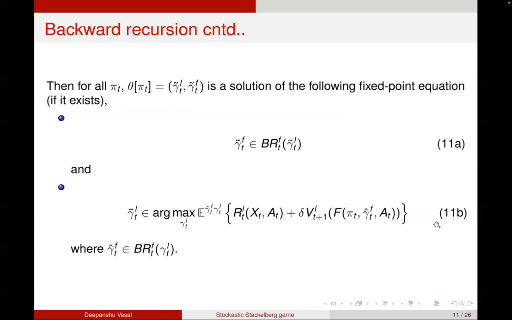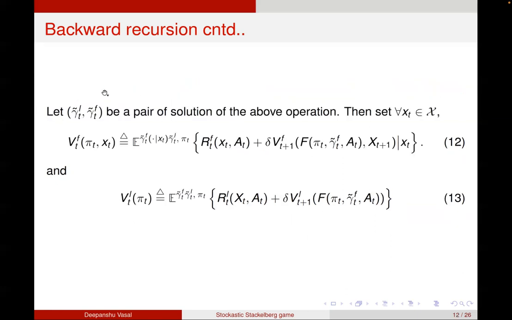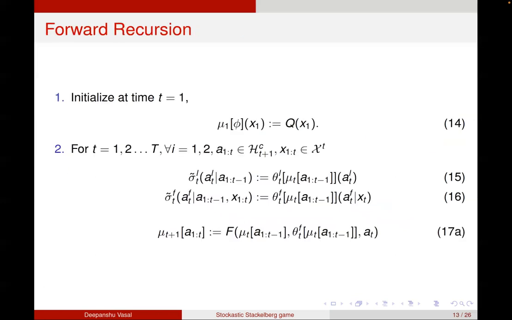So the leader maximizes its own reward-to-go, knowing that for every action it plays, the follower is going to play the best response to it. And if I have a pair such that gamma tilde F belongs to the best response to gamma tilde L, and gamma tilde L solves this, then I have an equilibrium solution for that pi t. Then I plug it back in and find the reward-to-go in the same way I do it for the dynamic program. So in a backward recursive way, I can define this theta function.